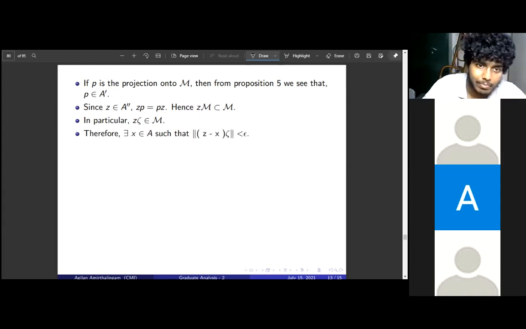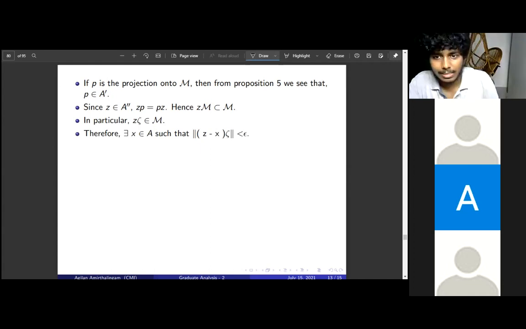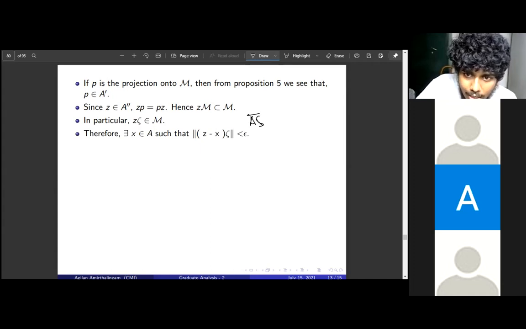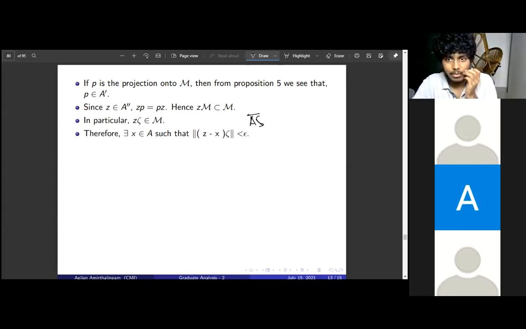Now, what was M? M was the closure of A zeta. So we can find a point x in A such that the norm of Z zeta minus x zeta is less than epsilon, for any epsilon, right? So Z zeta being in M implies that we can find a point x zeta as close as we want. So we have done the case n equals 1, right?